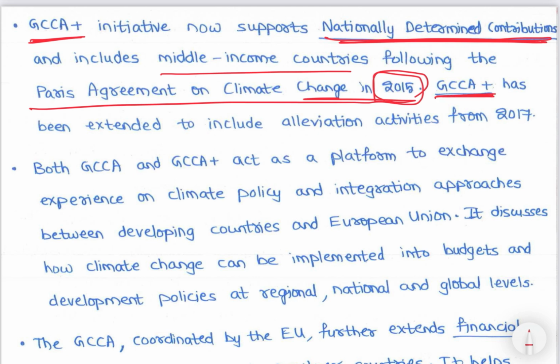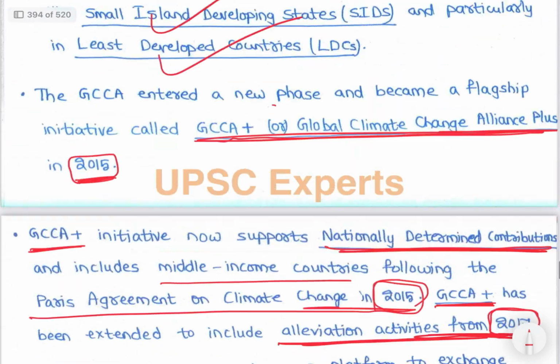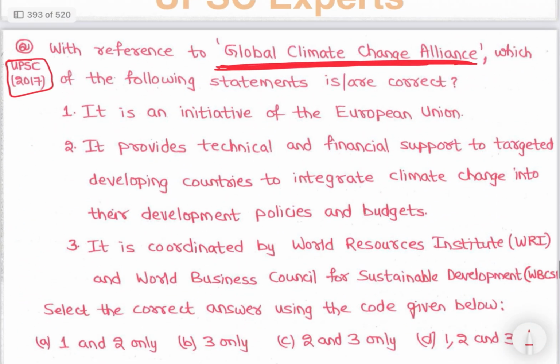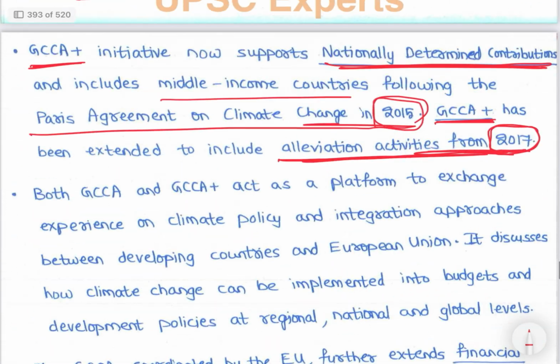GCCA Plus has been extended to include alleviation activities from 2017. इसीलिए 2017 में क्वेश्चन आया.